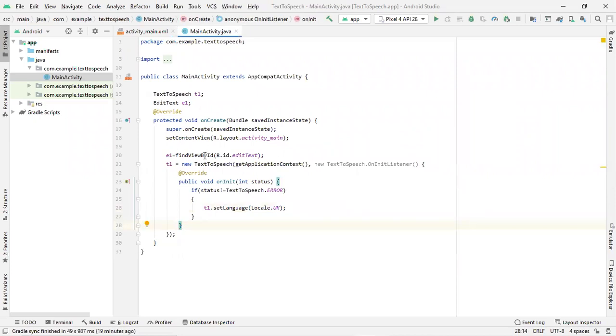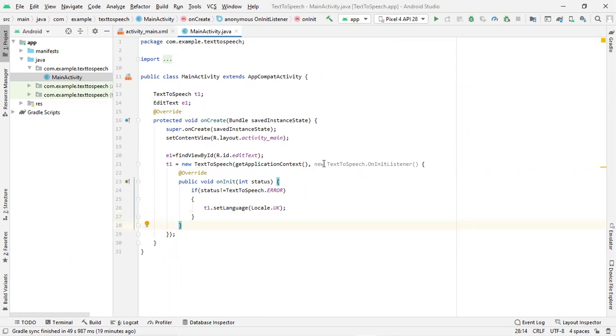So we need to find the ID of that edit text. For that we can use findViewById. Now your E1 is pointing to that particular edit text. Then we created an object. As soon as you create an object for any class, it will call the constructor. This is a constructor. You are passing two parameters, getApplicationContext. It will obtain the context of the entire application.